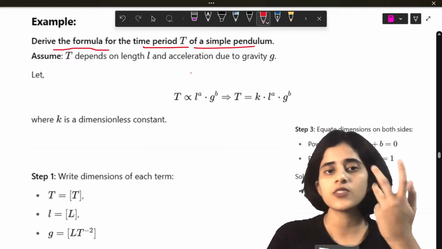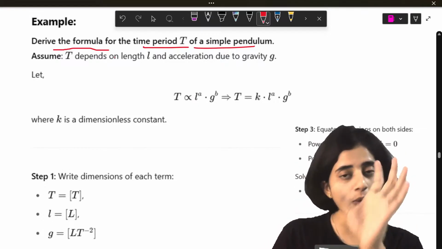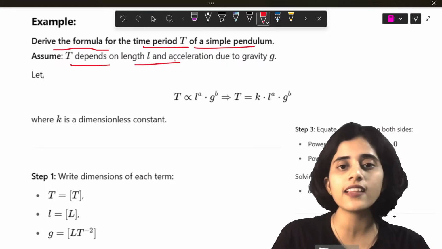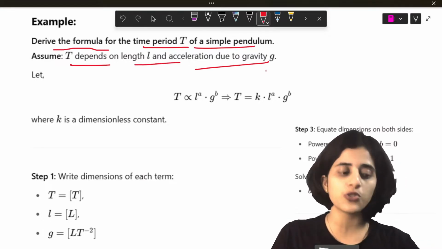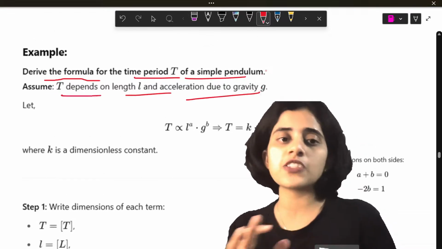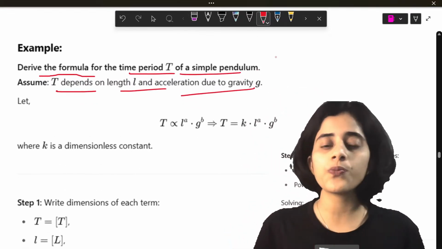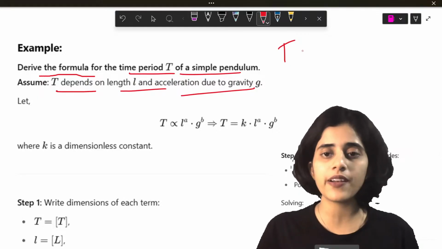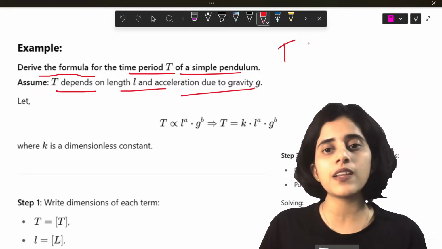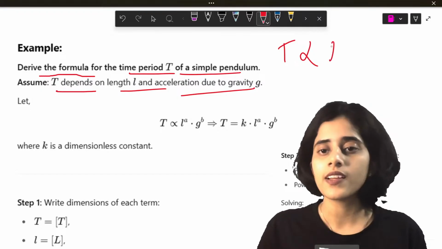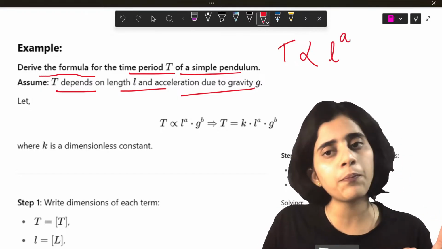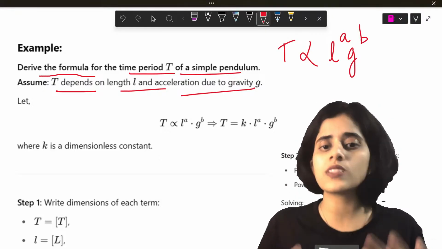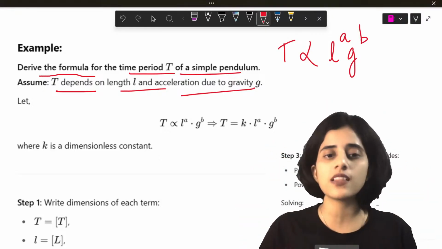And in the question itself, they give you that t depends on length and acceleration due to gravity. This much is given. So, what I will do, I have to derive a formula for time period of a simple pendulum, and I will say this time period is proportional to the length into some power, into gravity also with some power.